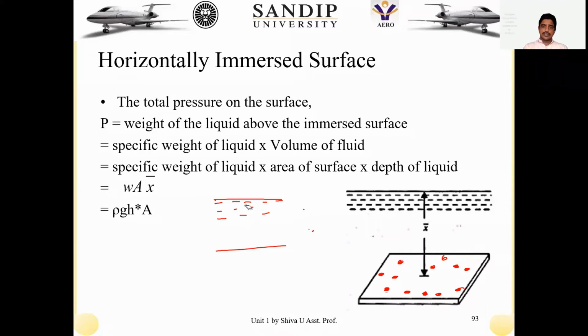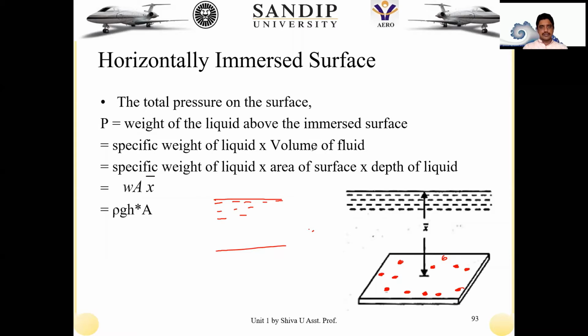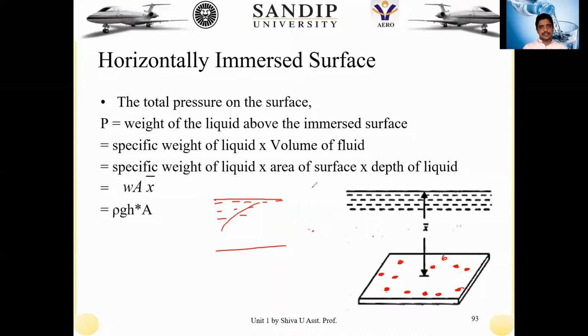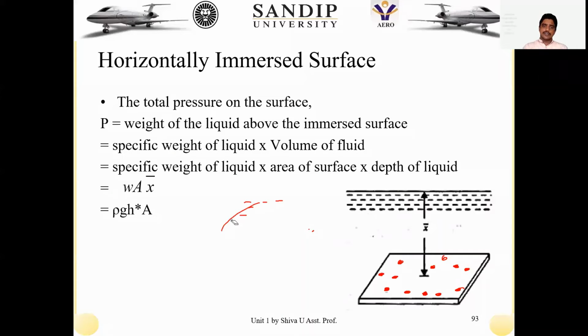Since the height is the same, there is no variation in the total pressure force acting at any point. Whatever forces we consider on this flat surface do not vary with height, because the height remains the same for the horizontal surface.